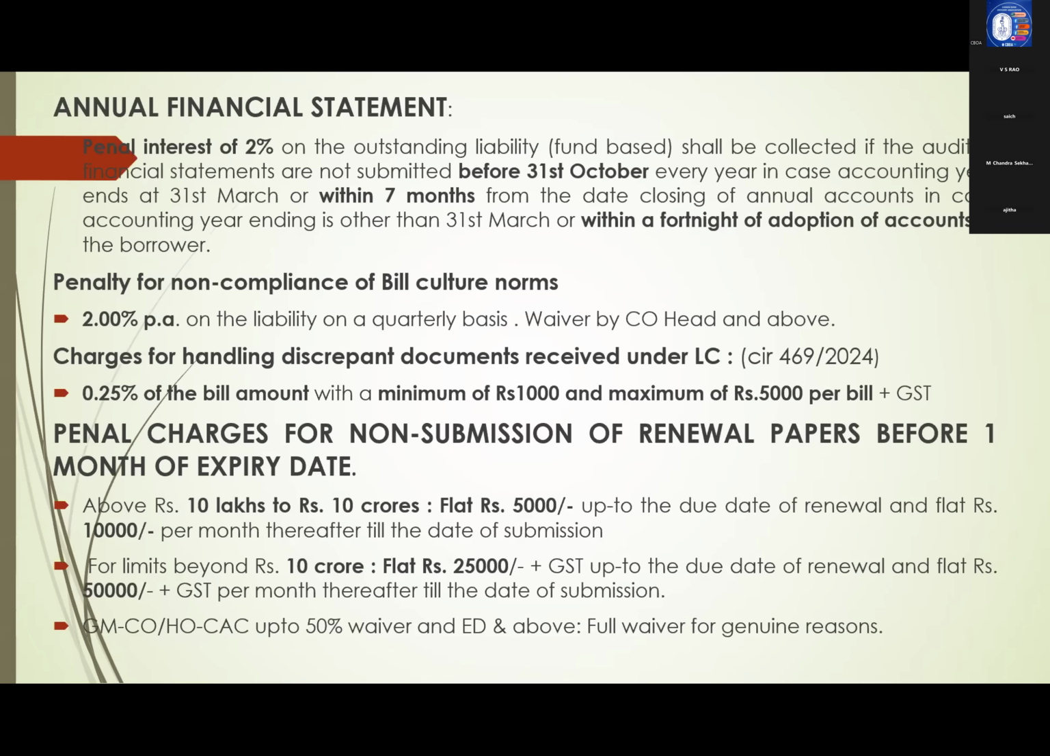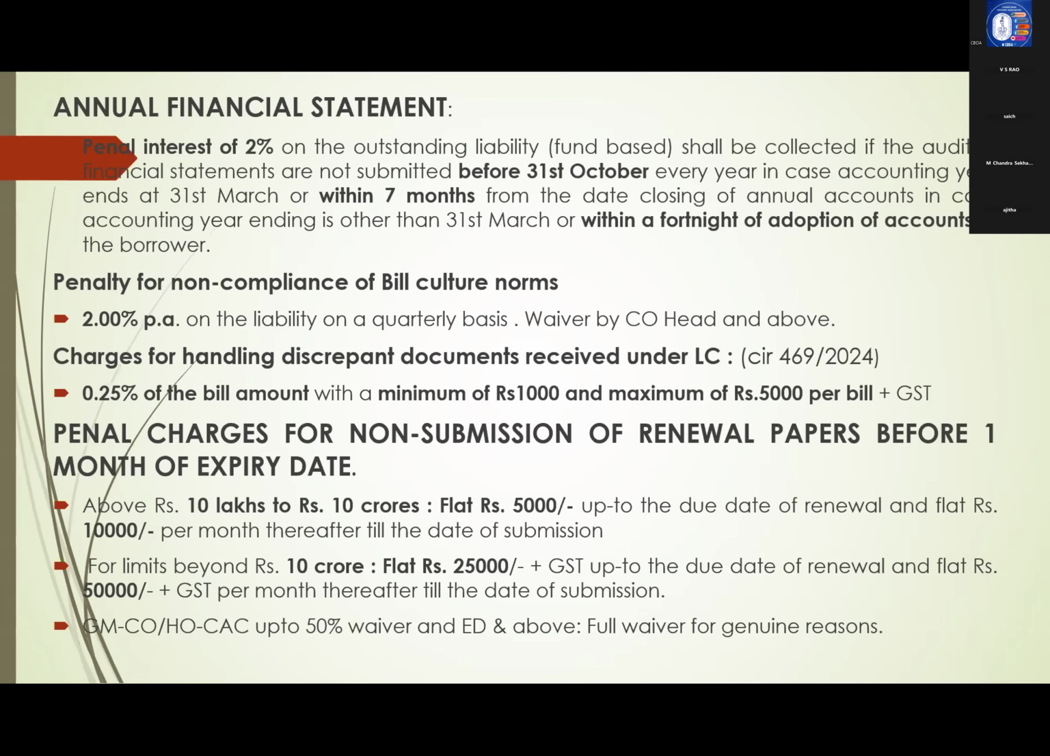Annual financial statements. Earlier we have discussed this. 31st October, 7 months from close of financial year, they have to submit, otherwise 2% penalty from 1st November onwards. Next, penalty for non-compliance of bill culture norms. So certain percentage of the turnover should be through bills. This is what at the time of sanctioning working capital limits, it is fixed. So if they are not following bill culture norms, 2% per annum penalty.